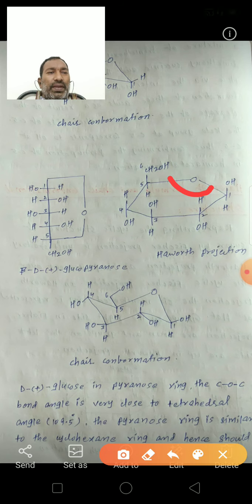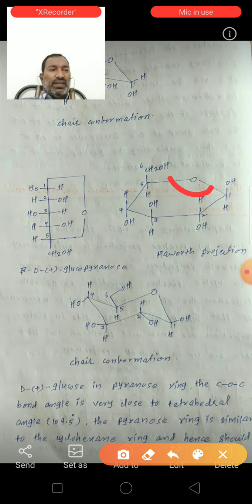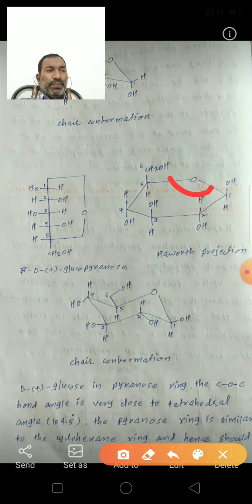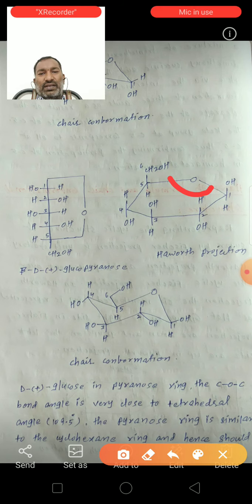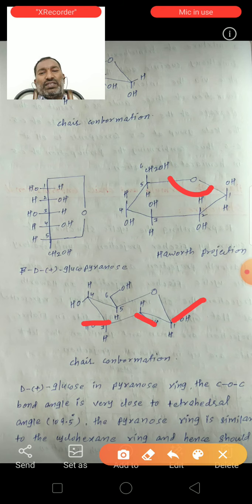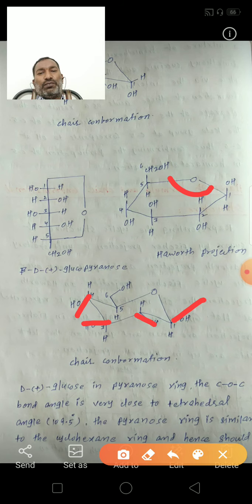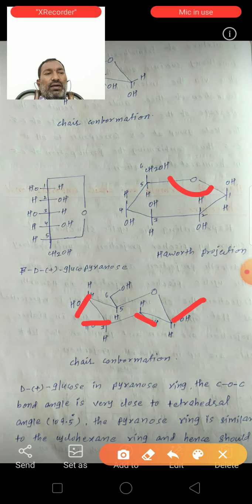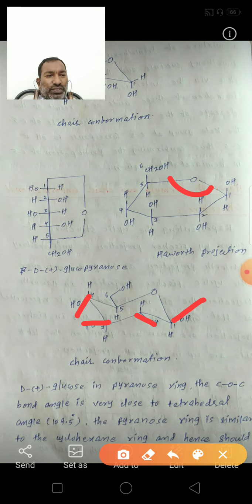In the beta anomer of glucose, all the bulky groups are equatorial. In the beta anomer, see here, OH is in equatorial position, here OH is in equatorial position, here OH is equatorial position, and here OH is equatorial position.